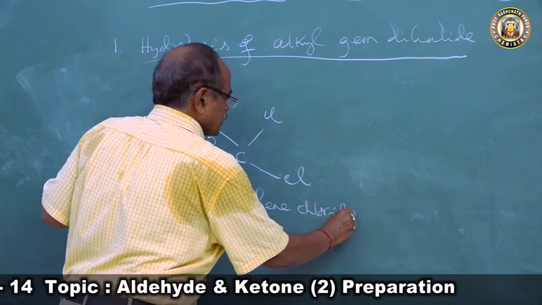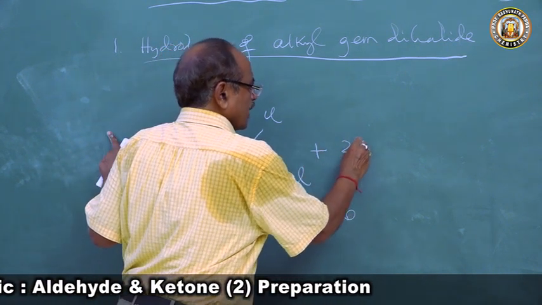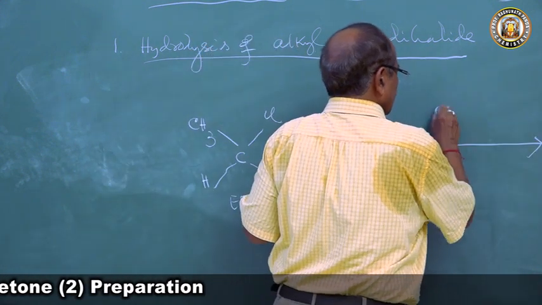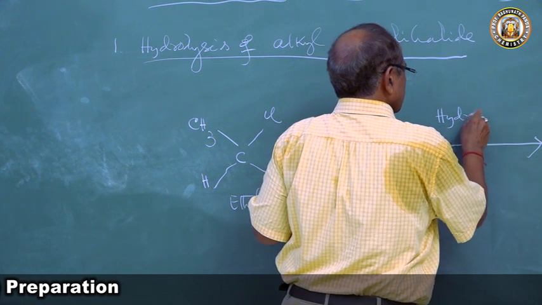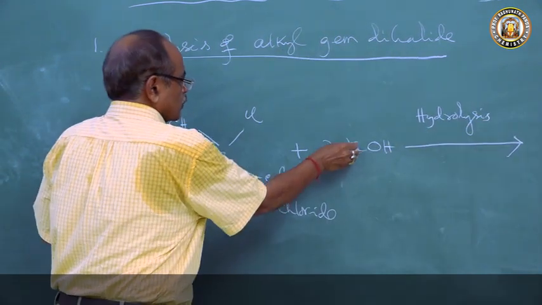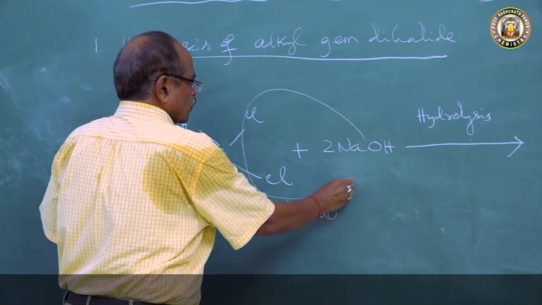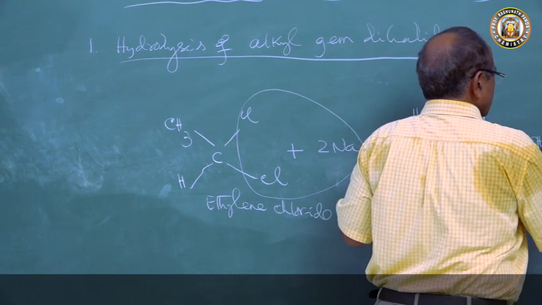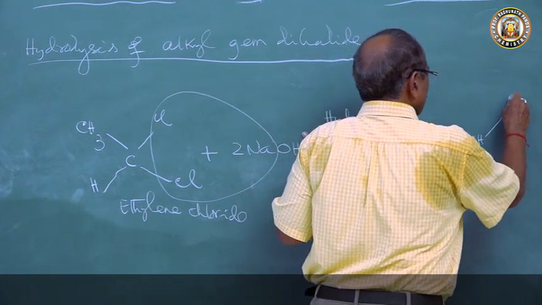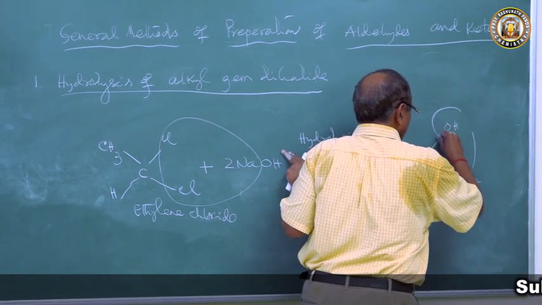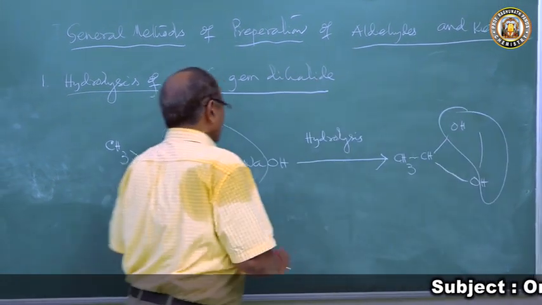So when this is treated with sodium hydroxide, it undergoes hydrolysis. The two sodium atoms go with the two chlorine atoms. So I'll get CH3 CH(OH)(OH), and they lose a molecule of water.